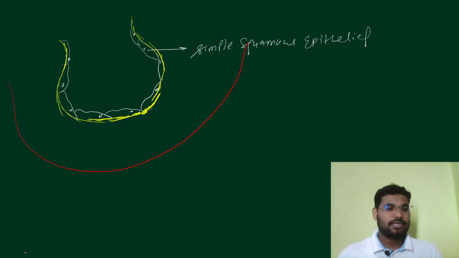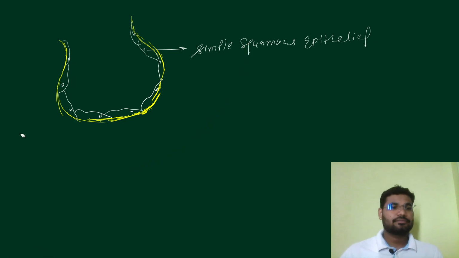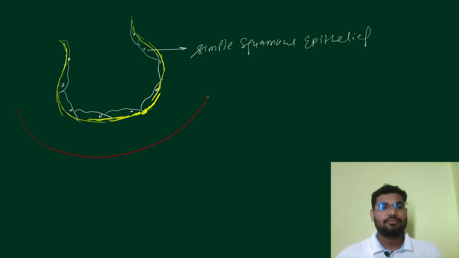Now, let us consider a blood vessel. Let me make a beautiful blood vessel for you. Let us try to draw a blood vessel also. That is a blood vessel. Fine.